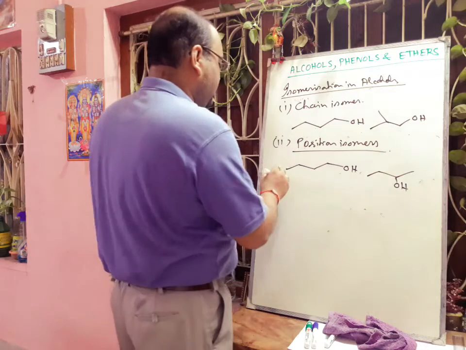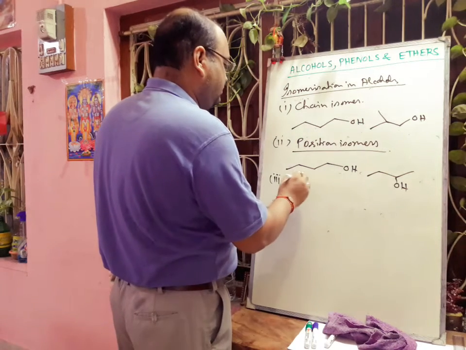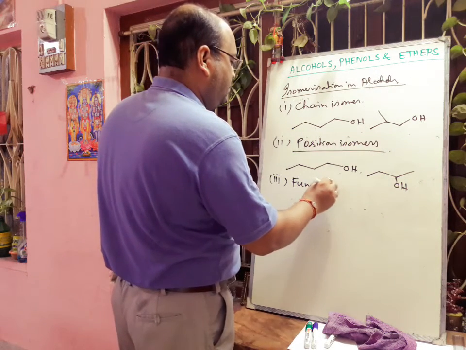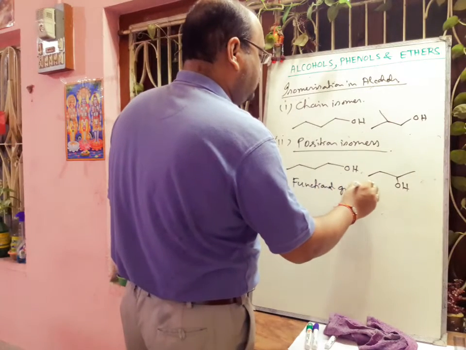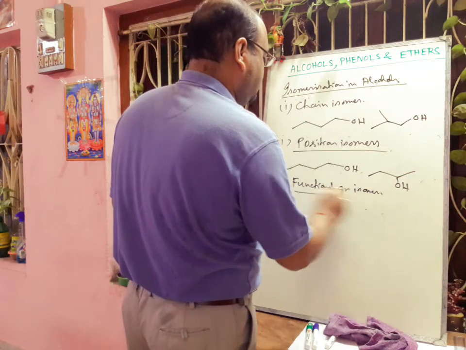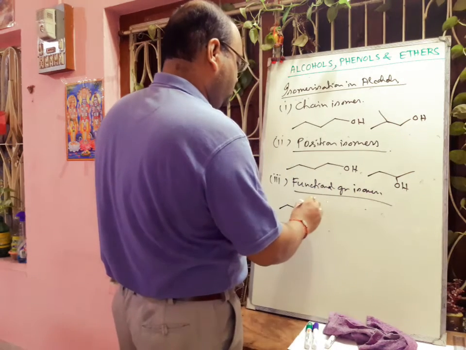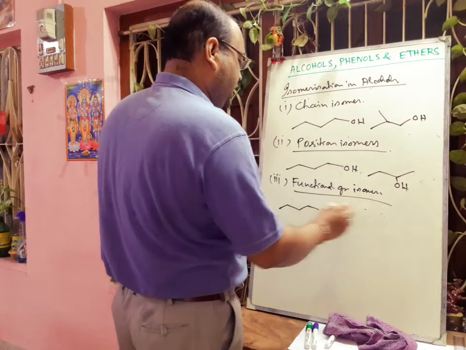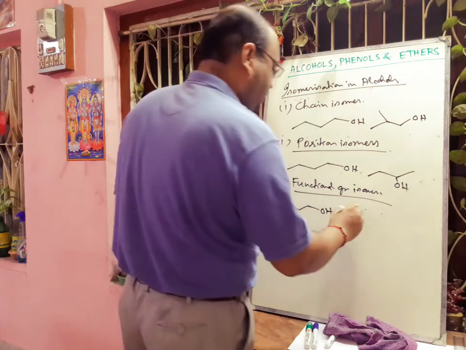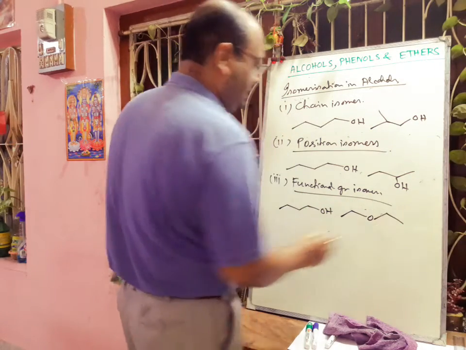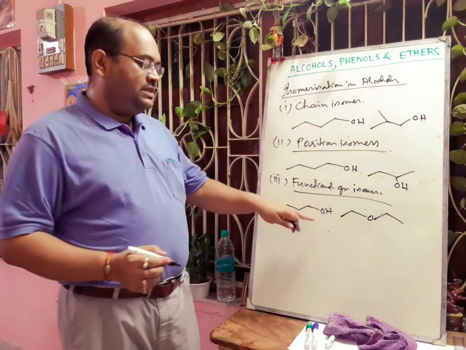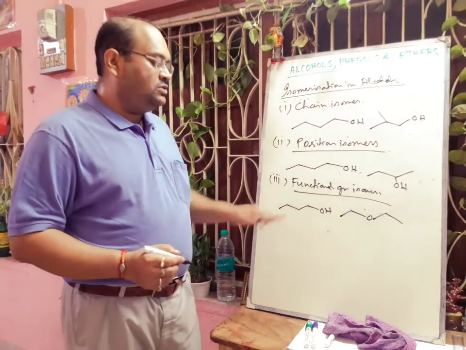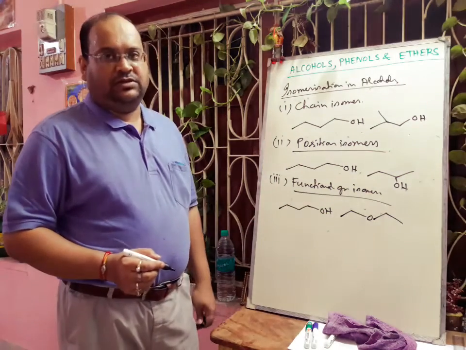Next, third, functional group isomers. If we take butanol, with the same molecular formula we can also draw the structure of diethyl ether. So here the functional group is different. Having the same molecular formula, they are called functional group isomers.